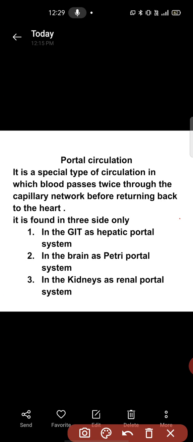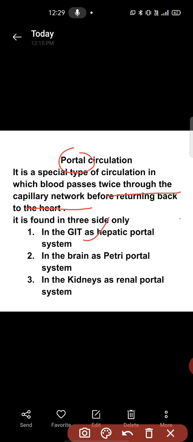It is found in only three sites in our body.